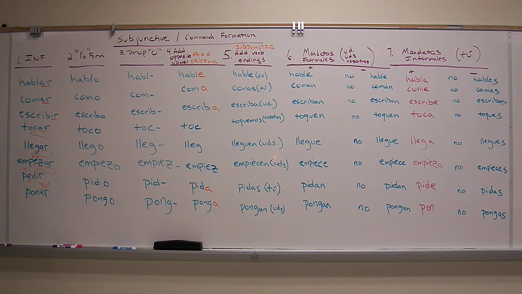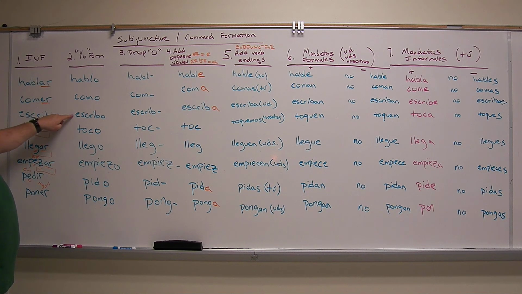So then the next step is really important. This is what's going to catch all of those irregularities, except for the verbs that are just completely irregular, like ir and ser and saber. We're going to have to memorize those. We'll talk about those in a minute. But the yo form of these verbs is the second step that we do. We conjugate them all to the yo form.